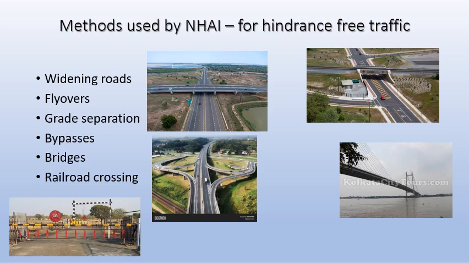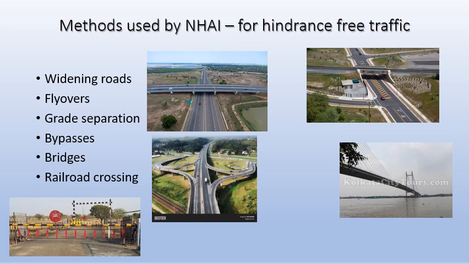Very common is also like a flyover where different modes of transportation takes place. For example, there's water where ship travels, and above that there's a bridge where roadways or vehicles travel, and above that there is a railway track where a train moves, and near that there is another runway. So there are many kinds of transportation taking place within the same area. So if there is an airport runway, a railway track, a bridge under which a ship is also moving, so different kinds of transportation taking place around the same junction, that is called grade separation.